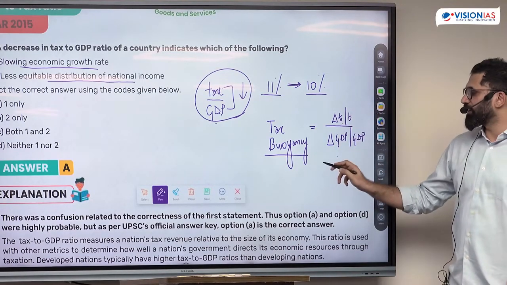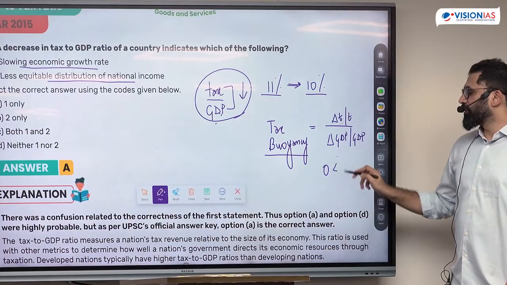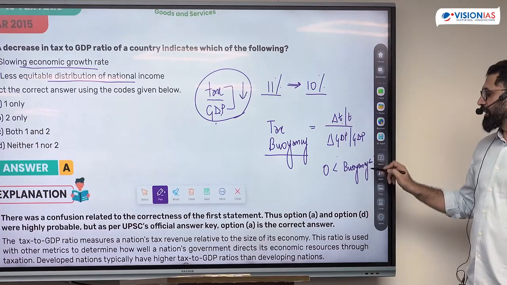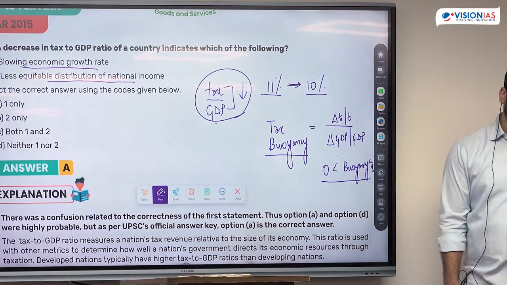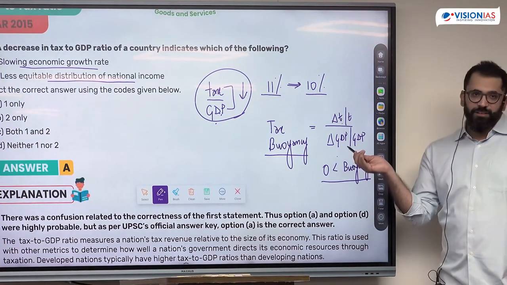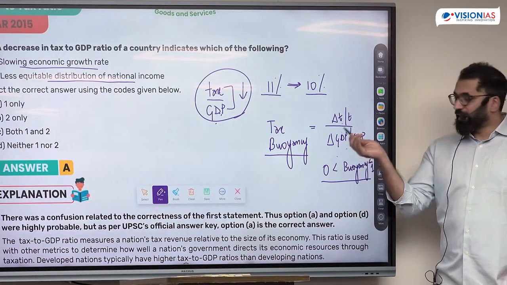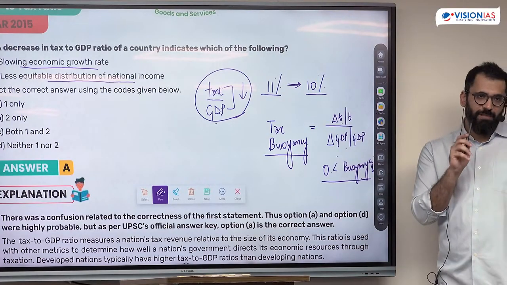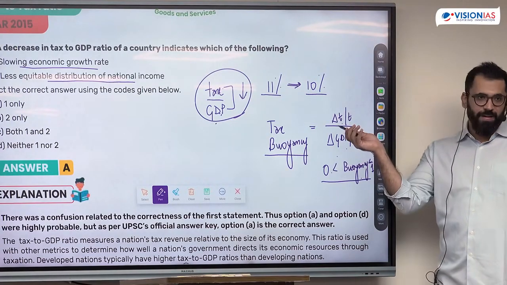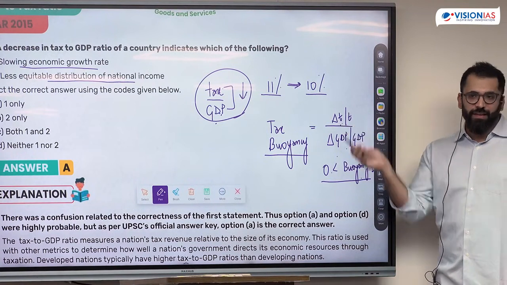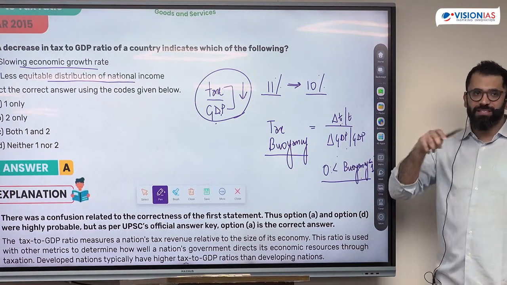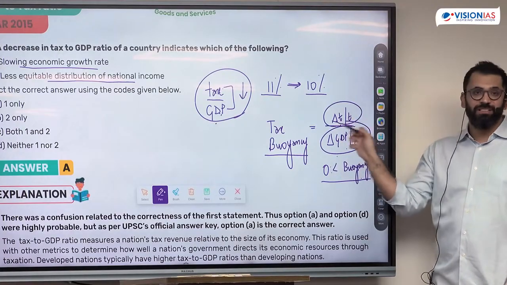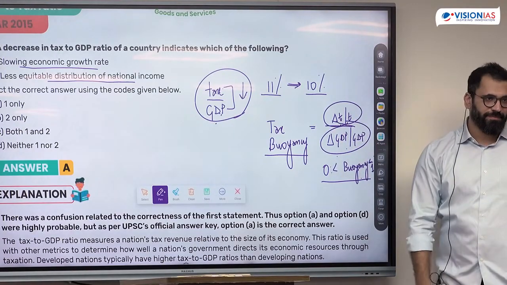Mostly this number is somewhere between 0 and 1. In the Indian case, this number lies between 0 and 1. That means if GDP is increasing by 1%, the tax is increasing between 0 and 1%. If GDP is increasing by 1%, the percentage increase in tax is between 0 and 1. If this figure is more than 1, what does it mean? That GDP increased by 1%, but tax increased by more than 1%.